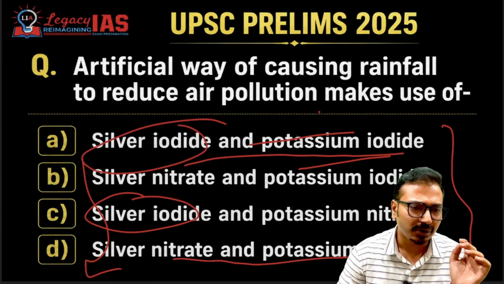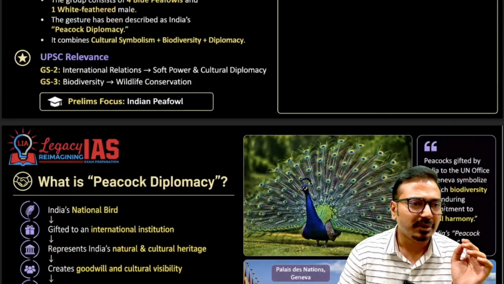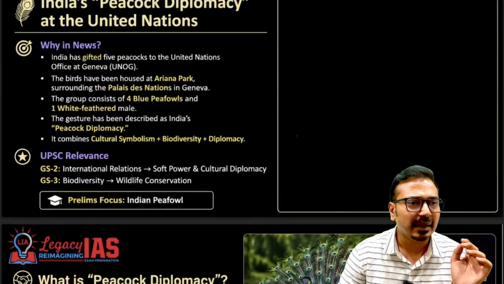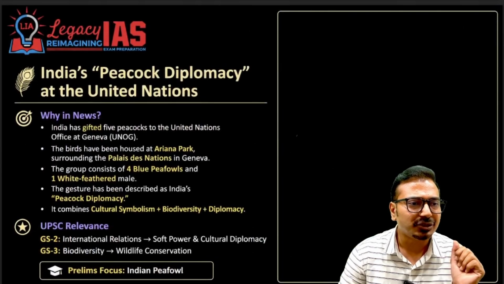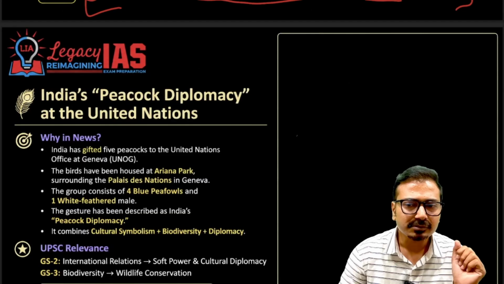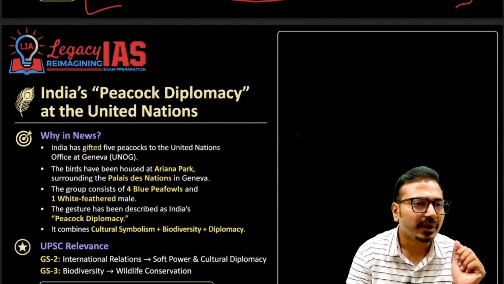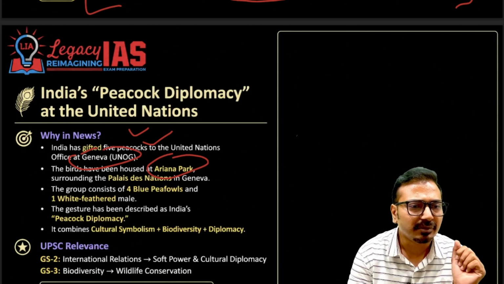And lastly, the important topic is India's peacock diplomacy. Yes, recently our government, India, has gifted 5 peacocks to the United Nations office in Geneva. That's why it was in the news. Okay, so 5 peacocks are gifted. These birds have been housed in Ariana Park, surrounding the palace, basically outside that office. The group consists of 4 blue peafowl and 1 white feathered male.